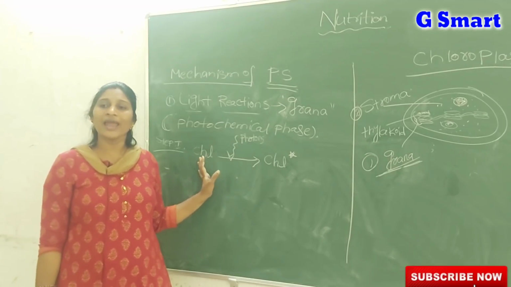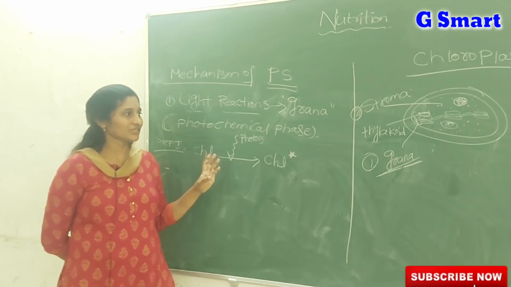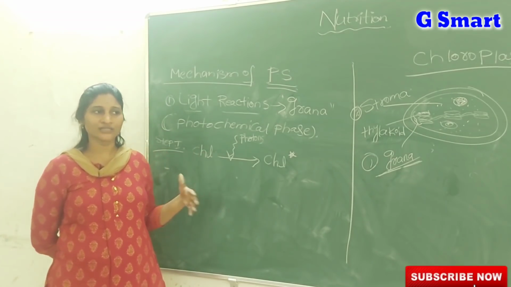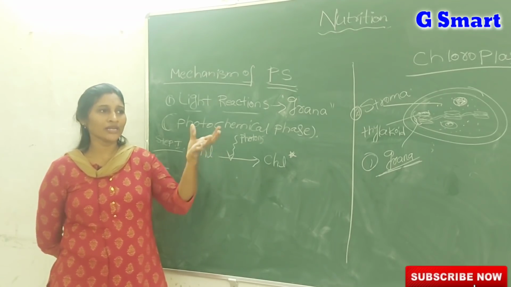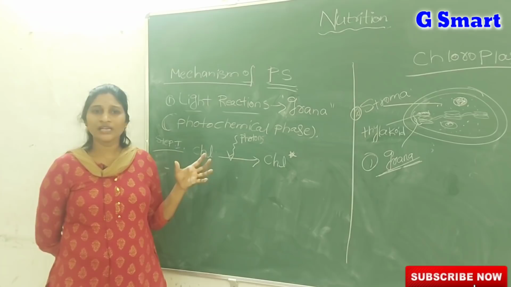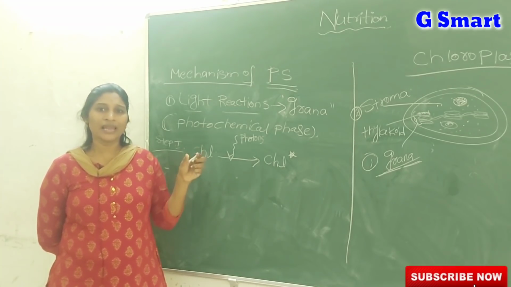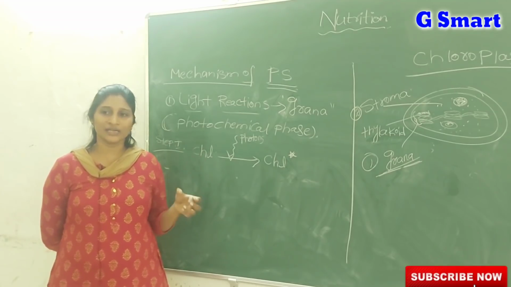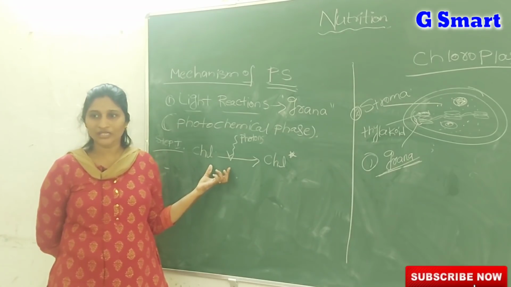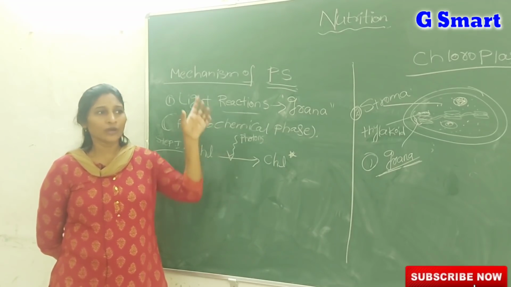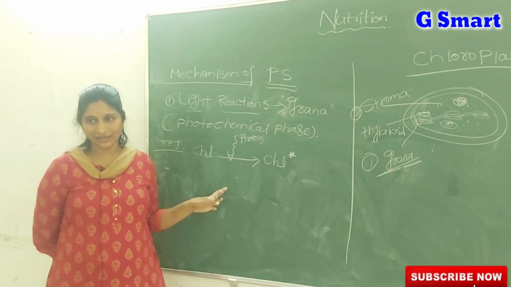This is where chlorophyll and other photosynthetic pigments are located. Many times we have crossed the term chlorophyll. What is chlorophyll? All leaves are green in color. Why are all leaves green? Because a specific pigment, some color-giving substance, is present in the leaves. What is that pigment molecule? Chlorophyll. Because of chlorophyll only, all leaves of plants appear green in color.